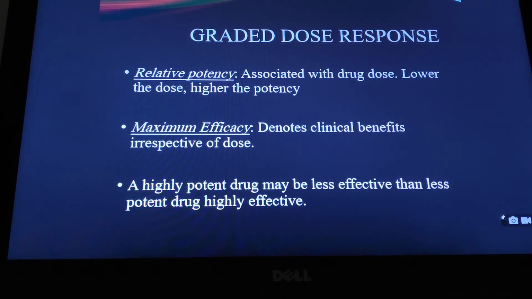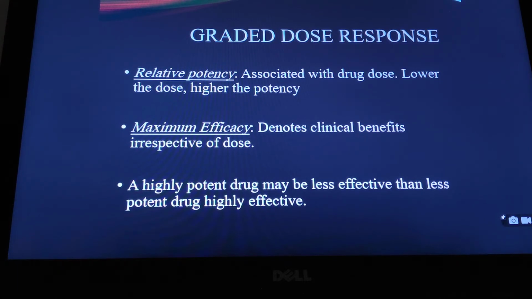Now the question is, are potency and efficacy the same? The answer is no. They are two different terms. Potency is related to the drug dose, whereas efficacy is related to clinical benefits, or total effect of the drug. So what is potency? Potency is a function of dose. Lower the dose, higher the potency. If the dose is very low, we say the drug is highly potent. If the dose is very high, we say the drug is less potent. Whereas efficacy is about clinical benefits, irrespective of the dose.